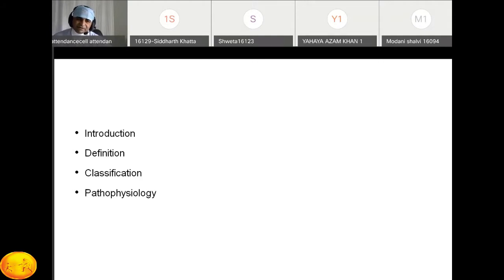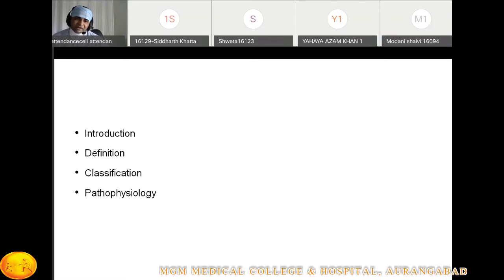You already know the classification, which defines 4 types. The first one is preeclampsia and eclampsia. The second one is chronic hypertension, where the patient is a known hypertensive. The third one is preeclampsia superimposed over chronic hypertension.